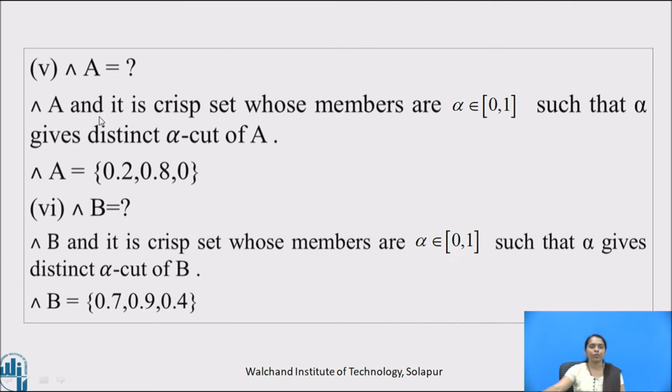Now, index of A is the crisp set whose members are alpha belonging to the interval [0, 1] such that alpha gives a distinct alpha cut of A. So index of A is {0.2, 0.8, 0}, and index of B is equal to the crisp set whose members are alpha belonging to [0, 1] such that alpha gives a distinct alpha cut of B, and therefore index of B is equal to {0.7, 0.9, 0.4}.